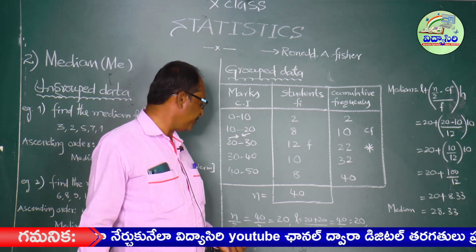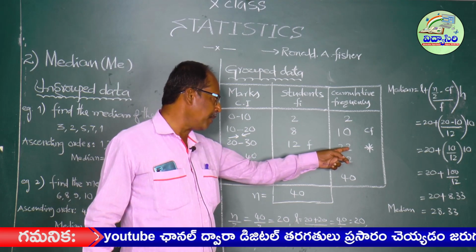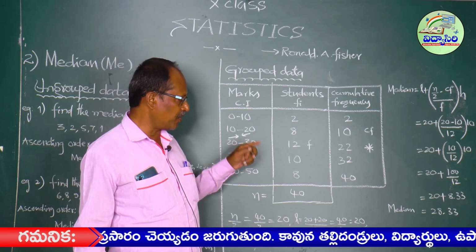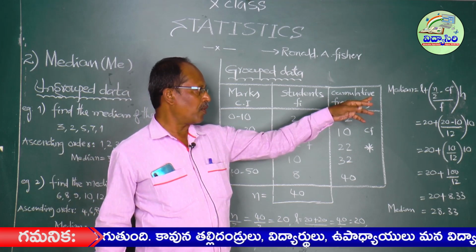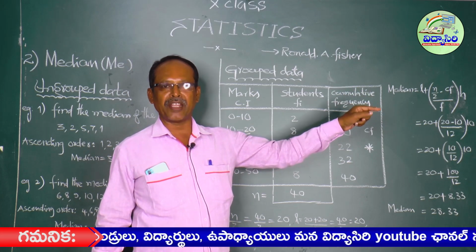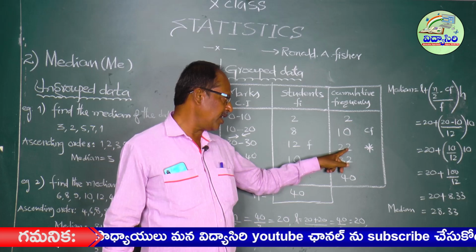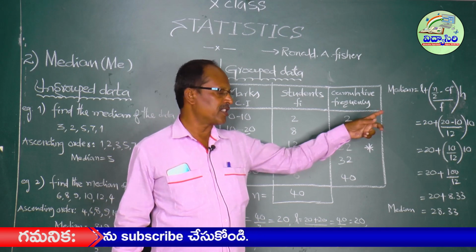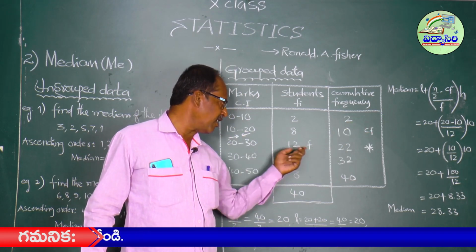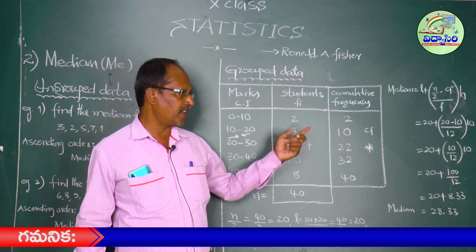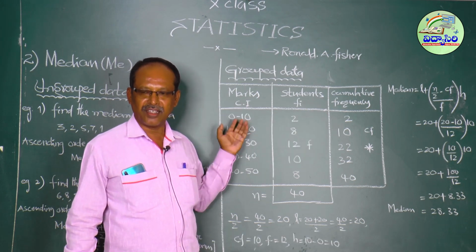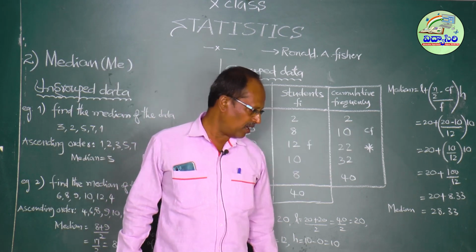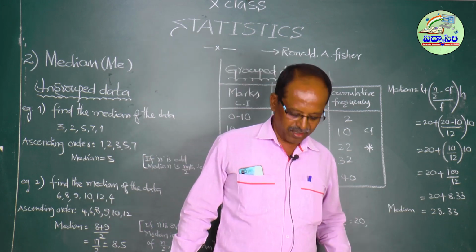So L, the lower boundary of the median class, is 20 plus 20 by 2, 20. Next, CF, the preceding cumulative frequency of the median class, that is CF equals 10. Next, F, the frequency of the median class, is 12. Next, H, the size of the class, the difference between any boundaries, that is 10. Substitute all these values in the formula. We get 28.33. Thank you.